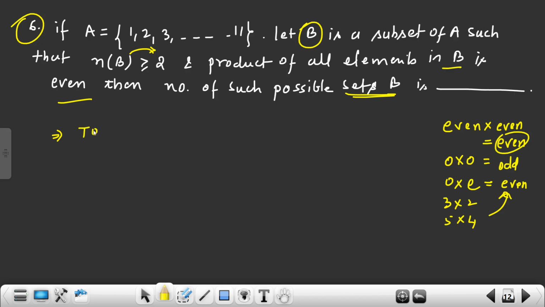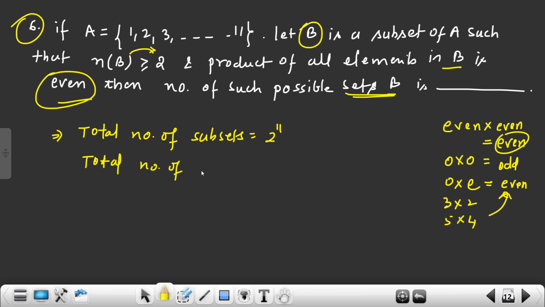Now what is the total number of subsets if I say for this set A? 2 power 11. And I want that the product of elements in B is how much? Product of elements is how much? Okay. So I want how many are odd? Total number of odd element subsets.